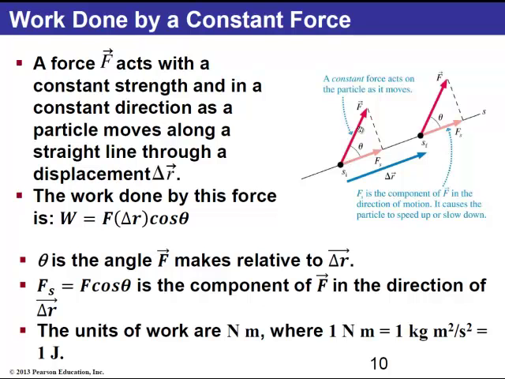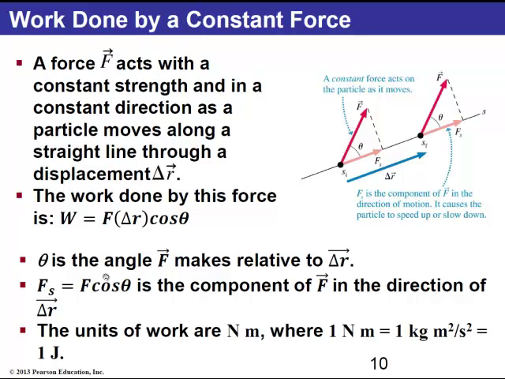The force F makes an angle theta with respect to the direction of motion, and what is defined as the work done by the force is the product of the magnitude of the force F multiplied by the displacement delta r, that is the distance along the direction of motion from the initial position to the final position, and then the cosine of the angle between the force and the direction of motion, the angle that's shown here.